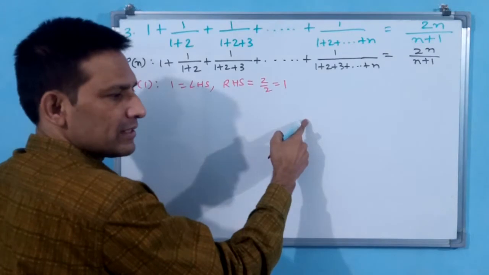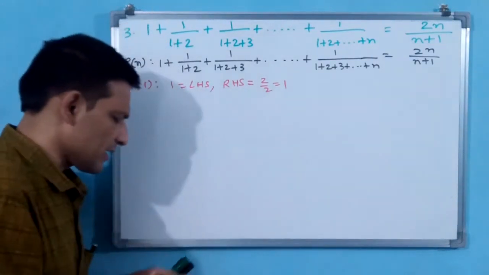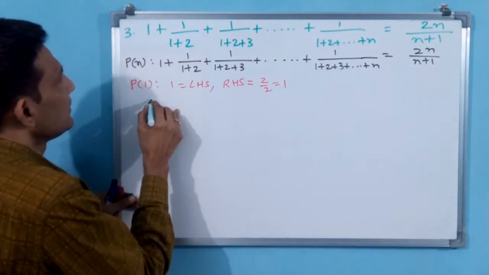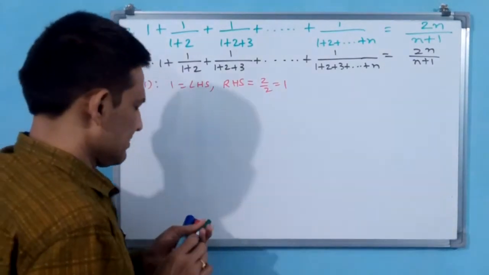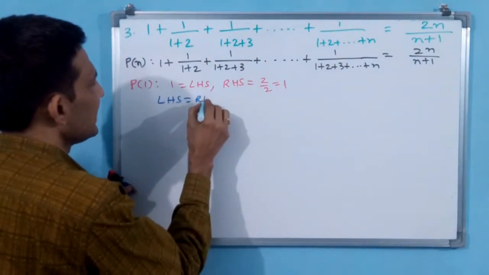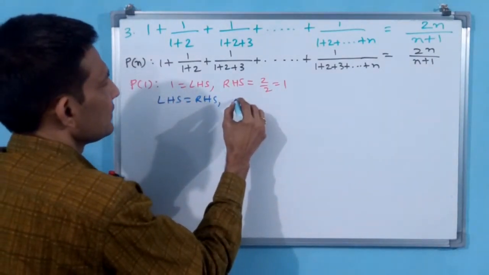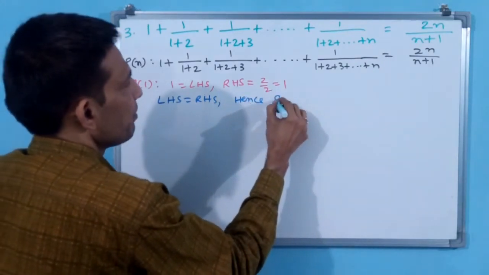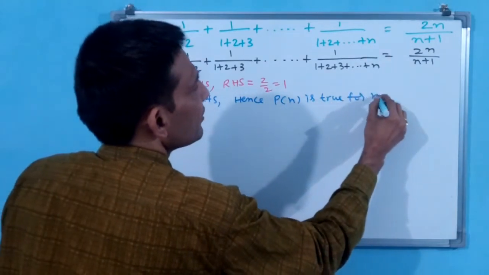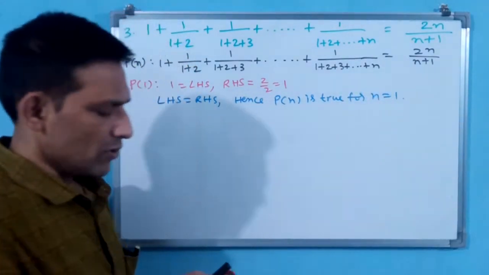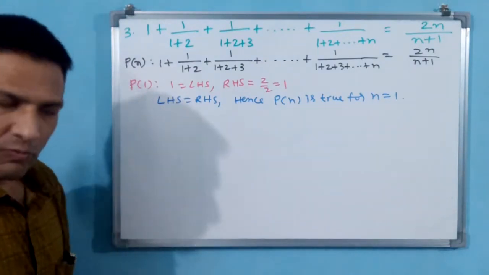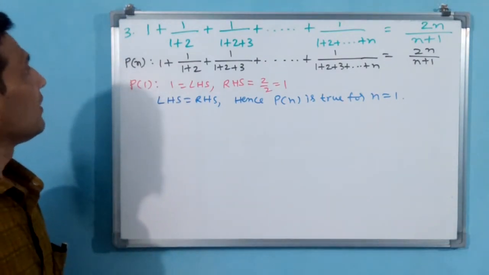What you have to write? LHS is equal to RHS means you have to write LHS is equal to RHS. Write this one. You see what I am writing. LHS is equal to RHS. Hence, Pn is true for n is equal to 1. This you have to write. LHS is equal to RHS, hence Pn is true for n is equal to 1. Yes, definitely you have to write this one.